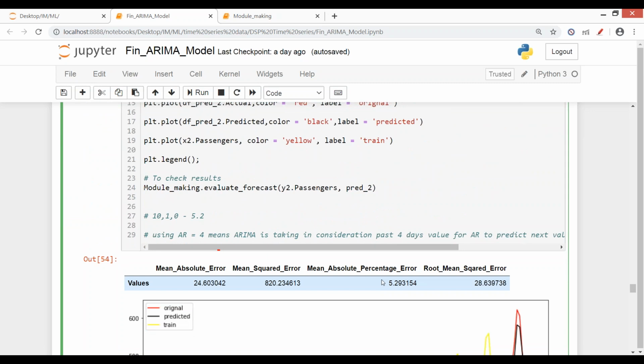Has anyone gotten a MAPE of less than this when you have tried in your notebook? Is anyone having a MAPE of less than 5 point something?